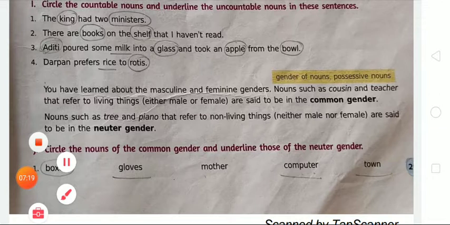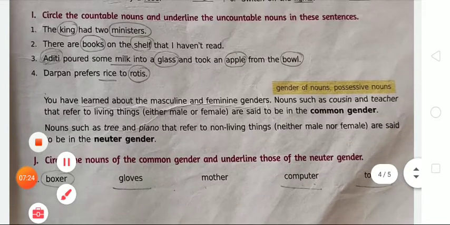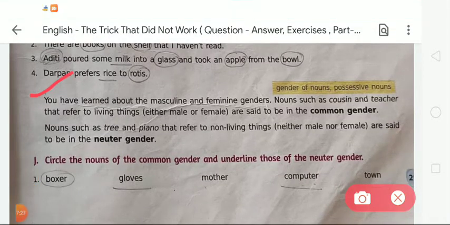Okay, gender of nouns, possessive nouns. So you have learned about the masculine and feminine gender in your previous classes. So nouns such as cousin and teacher that refer to living things. Student, we have already learned about the masculine and feminine. So now the next genders are common gender and neuter gender. So what is common gender? The definition of common gender is nouns such as cousin and teacher that refer to living things, either male or female, are said to be in the common gender.